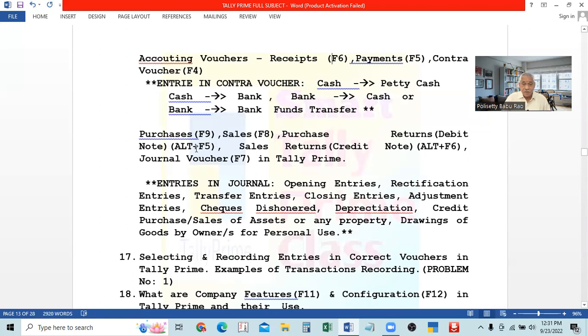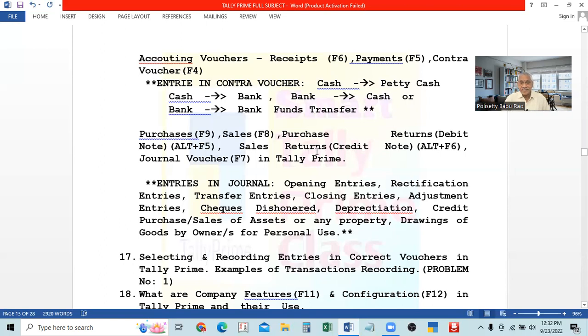It is available directly with F5, and in F10 also it will show. In F10 we can see all the other vouchers. For each voucher, again, there is a key. To view all the other vouchers, press F10. In that F10, there are different keys. So for the debit note, Alt plus F5 is the key.